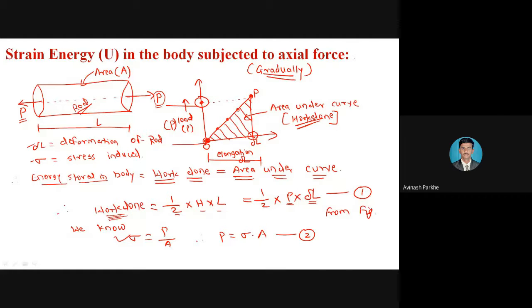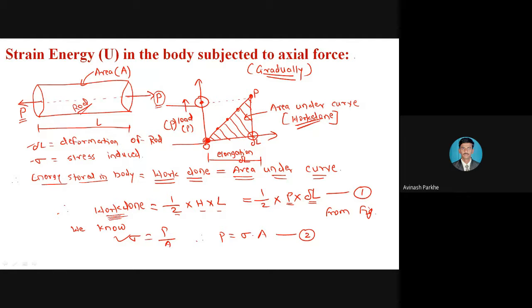And related to that, we discussed a simple example of strain energy. We took the example of a coil spring. If the load is applied on the coil spring, that spring will get compressed, which means energy is stored in that spring. If I release the load, the spring regains its original position, which means whatever energy was stored gets released. So this is the simple example of strain energy.